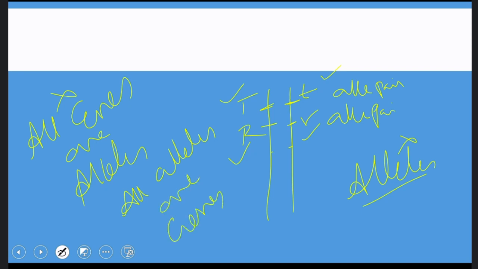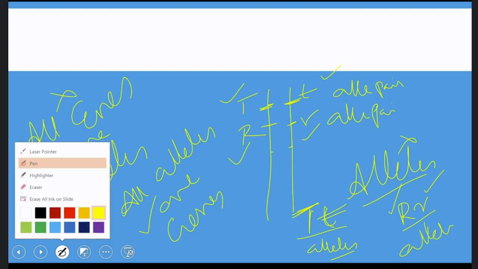And the second statement is all alleles are genes. Let's see the first pair of alleles, capital T and small t. This is a pair of genes which are called alleles. So can we call these alleles genes? Capital T is a gene or not? Yes, sir. Small t is a gene or not? Yes. Likewise, in capital R, small r, these are called alleles, and individually capital R is a gene, small r is a gene. That means all alleles are genes is a true statement, whereas all genes are alleles is a false statement. Are you able to understand?